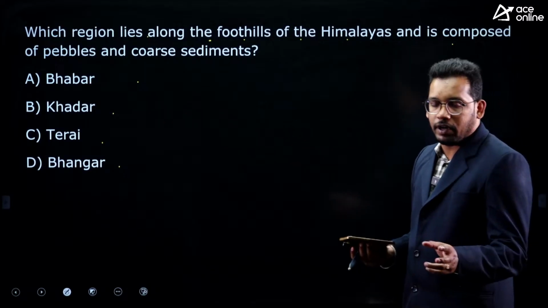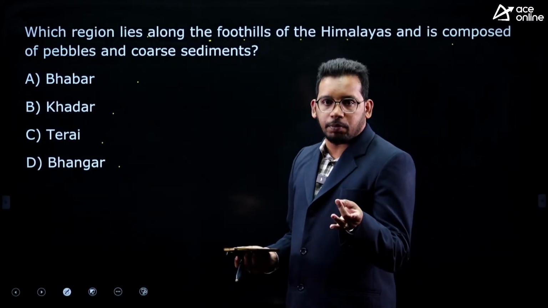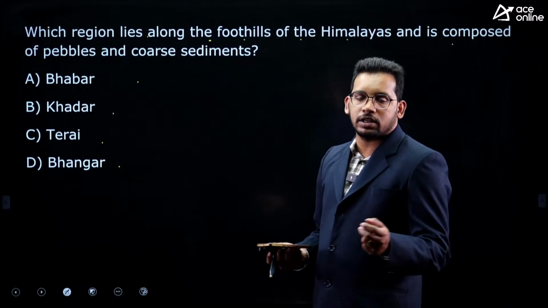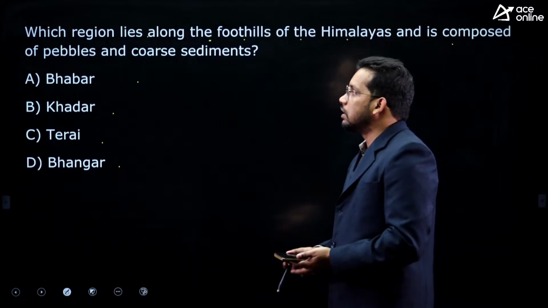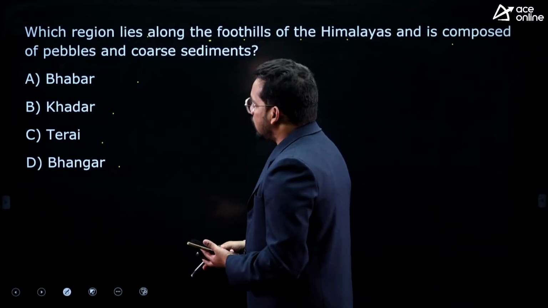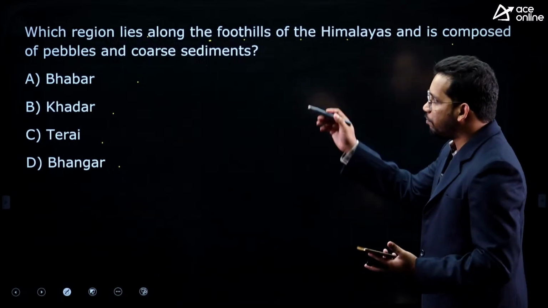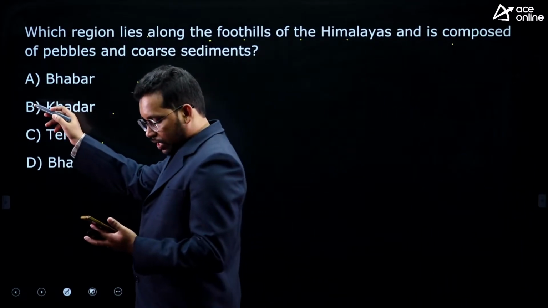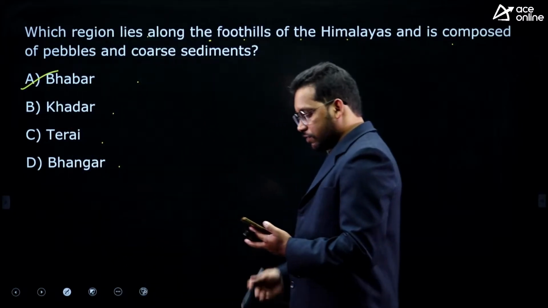In the physiography of India we discuss Himalayas, northern plains, peninsular plateau, coasts, islands, Andaman Nicobar and Lakshadweep islands and desert region. So among these features they have asked which one lies at the foothills of Himalayas and is composed of pebbles and coarse grain sediments. So yes, someone has answered. Bhabar is the answer. Yes, most of you have answered.